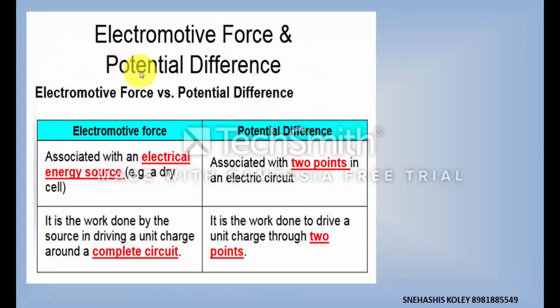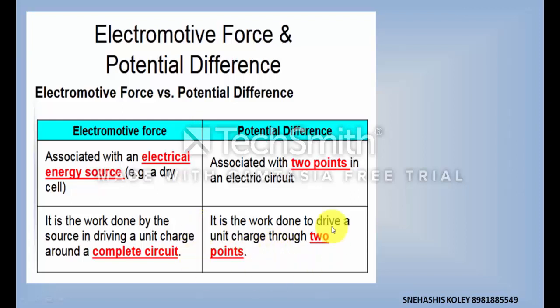Electromotive force and potential difference: there is some basic difference. Electromotive force is associated with the electrical energy source, that is a dry cell or any other type of battery, but potential difference is associated with 2 points in an electrical circuit. It is the work done by a source driving a unit charge around a complete circuit, but potential difference is the work done to drive a unit charge through the 2 points of an electrical component, that is a fan, light, etc.